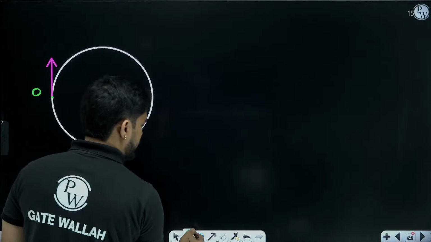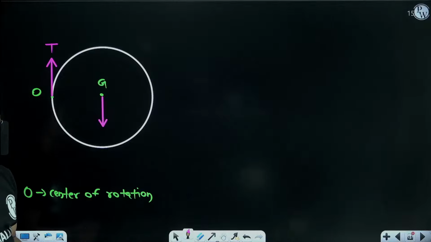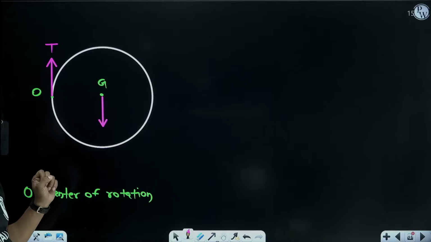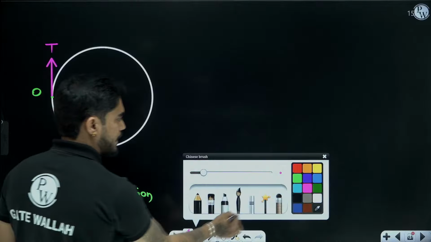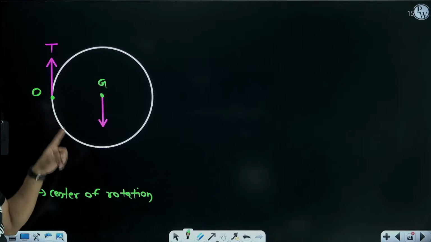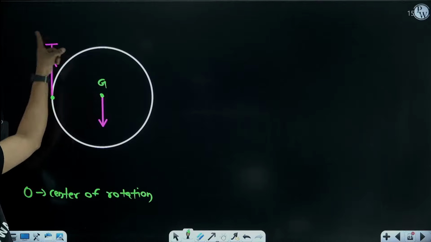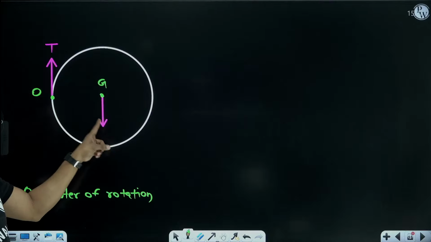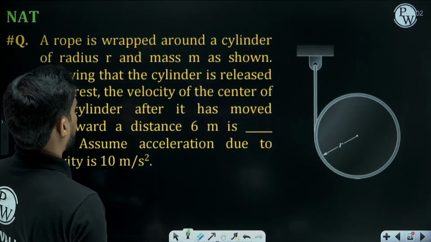We know that in case of rolling without slipping, the point of contact is a point of zero velocity, the center of rotation. So there is no work done at this point. There will be no work done by the force T. Only work is done by the weight. What is the weight? mg.